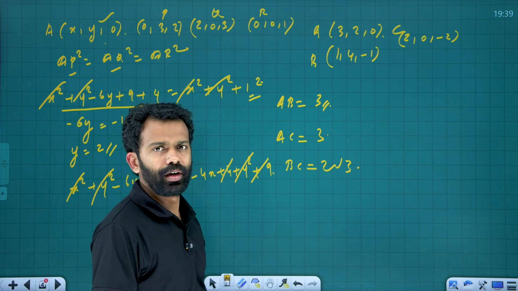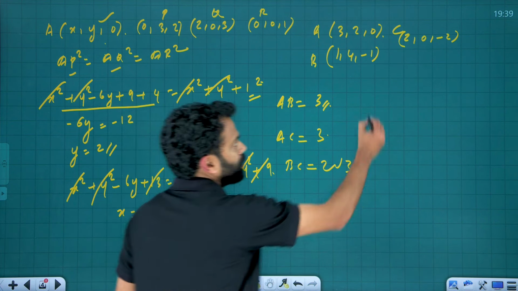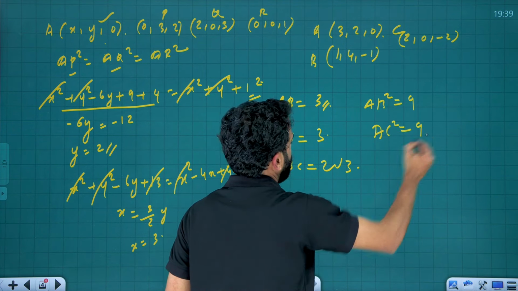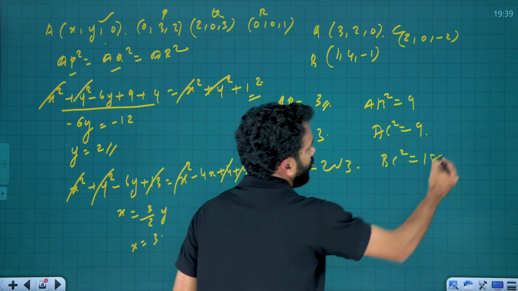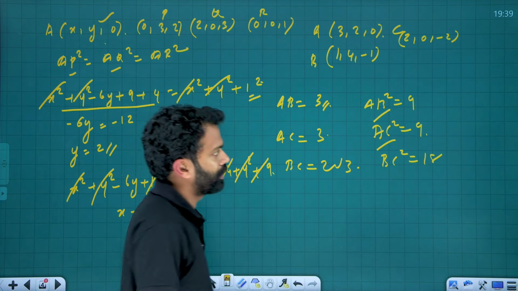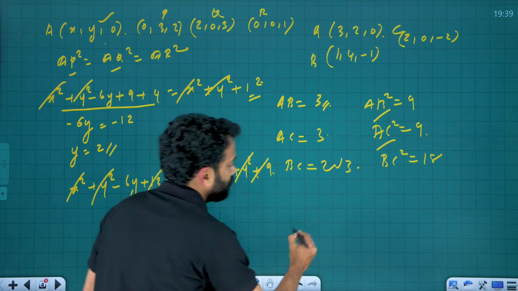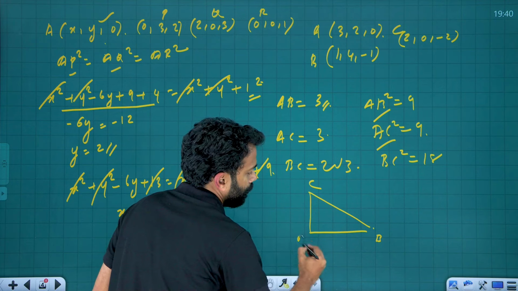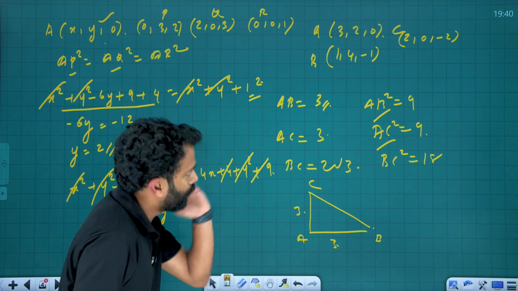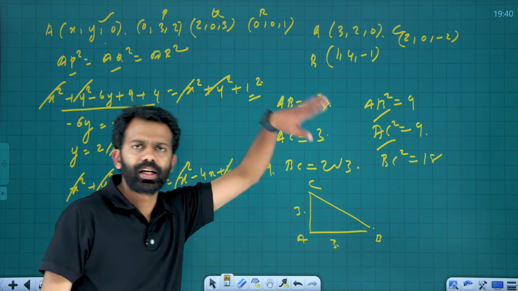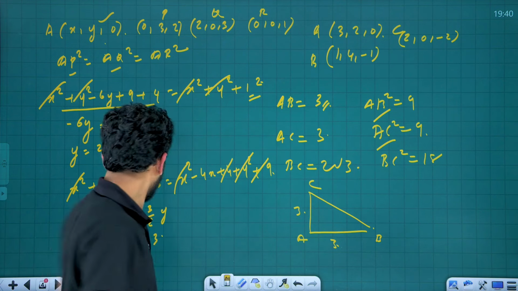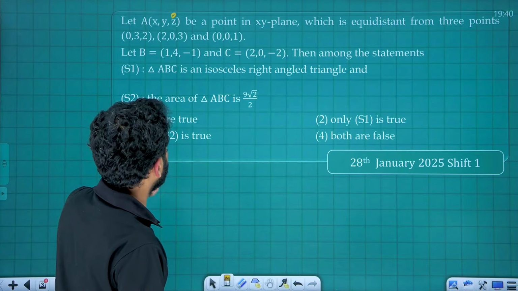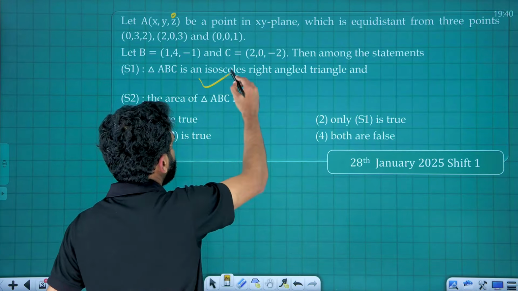Is this a right angle triangle? It's a right angle triangle because AB square is equal to 9, AC square is equal to 9, BC square is equal to 18. Therefore, AB square plus AC square is equal to BC square. The sides 3 and 3. Therefore, the first statement is correct. It is a right angle triangle as well as an isosceles. Therefore, it is an isosceles right angle triangle. Therefore, statement 1 is correct.